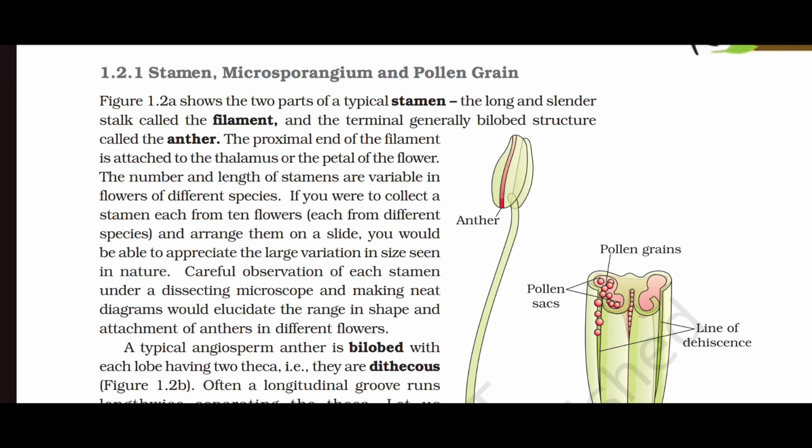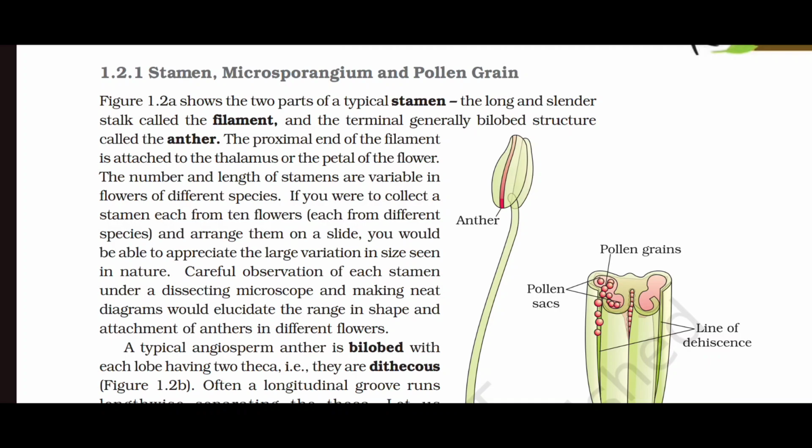Stamen, microsporangium and pollen grain. Figure 1.2a shows the 2 parts of a typical stamen. First, the long and slender stalk called the filament, and the terminal, generally bilobed structure called the anther. The proximal end of the filament is attached to the thalamus or the petal of the flower. The number and the length of stamens are variable in flowers of different species.